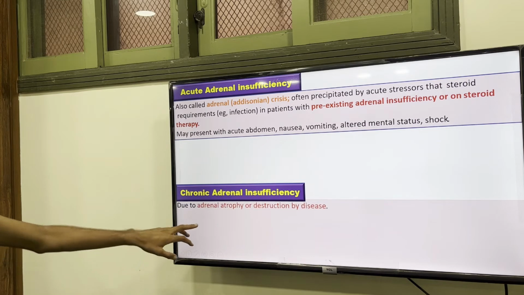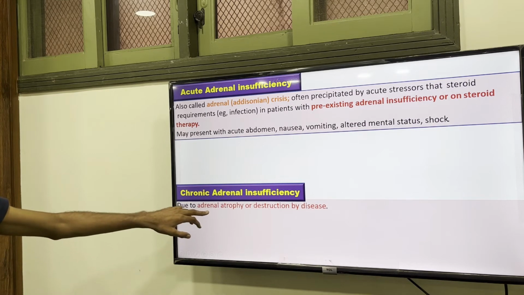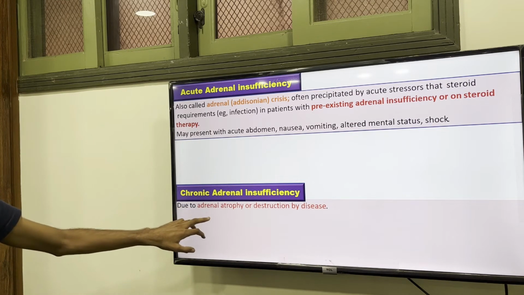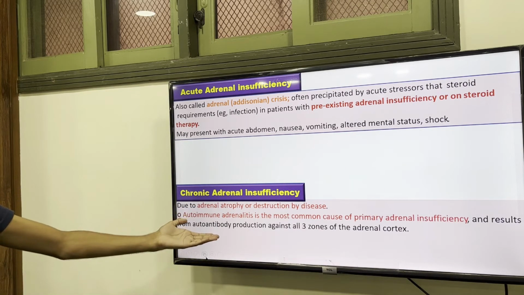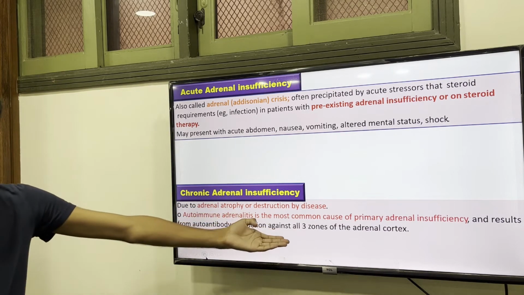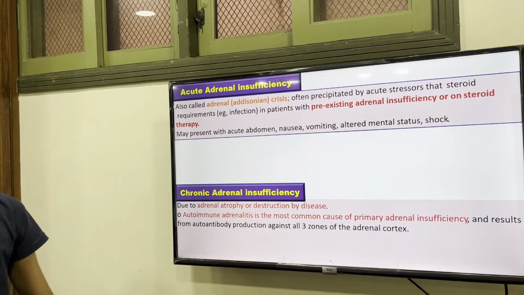In the chronic condition, adrenal atrophy means complete destruction has occurred, as in autoimmune adrenalitis. So all three zone functions have been disturbed.